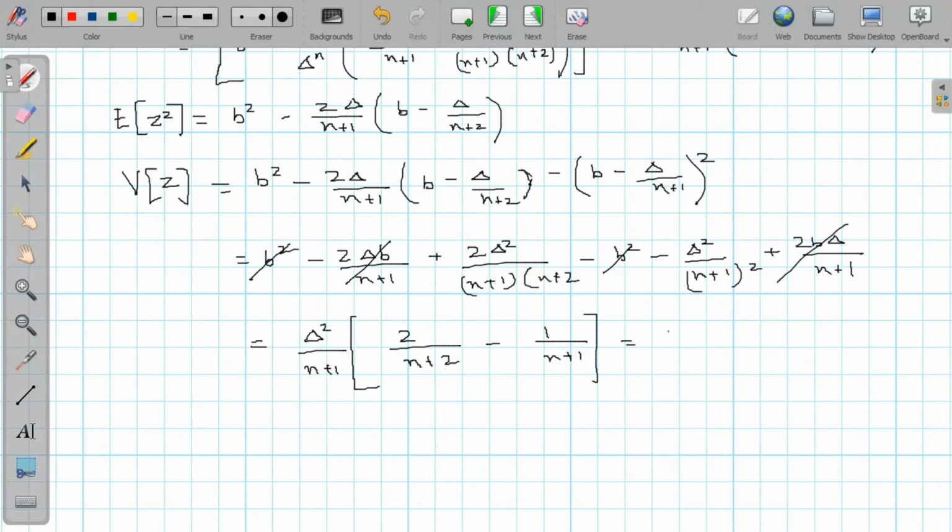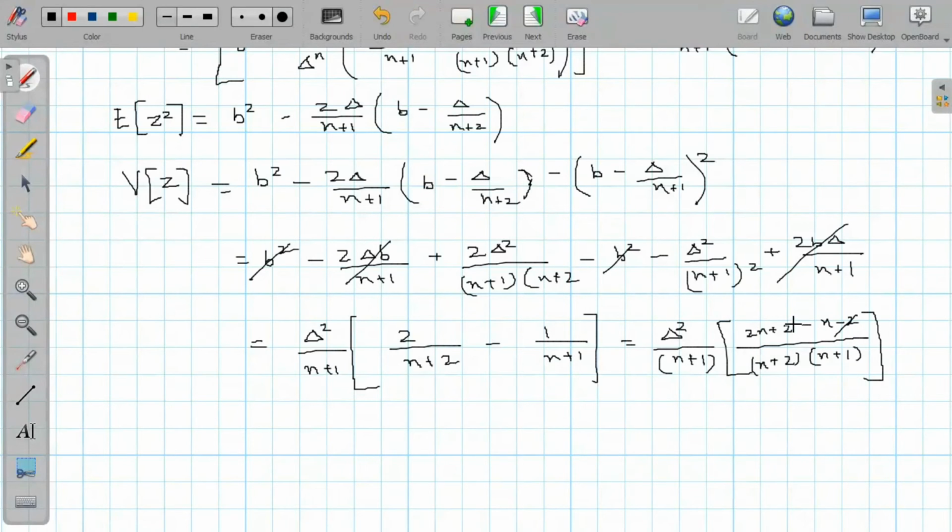So you take LCM, that will give us bracket, LCM is n plus 2 n plus 1. So 2 times n plus 1 will be 2n plus 2 minus n minus 2.